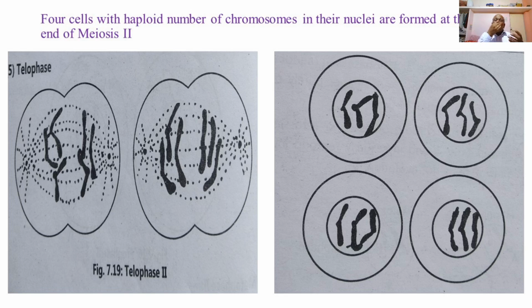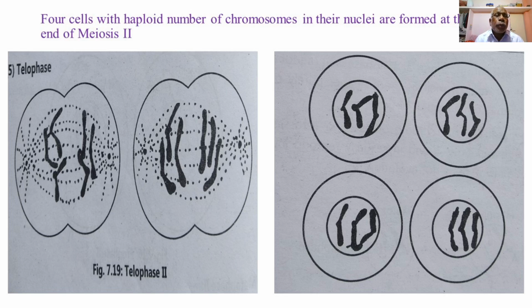In some cases, the cell may divide only at the end of the second meiotic division. But in both cases, four daughter nuclei or four haploid cells are formed at the end of the second meiotic division, as shown in the figure.